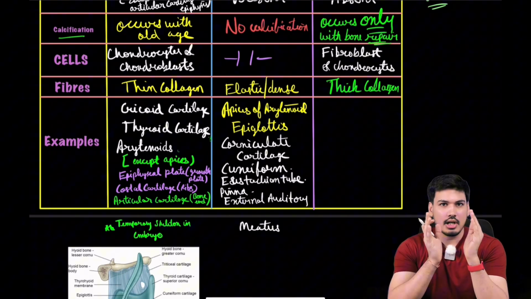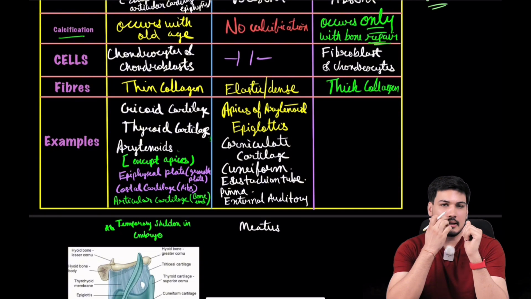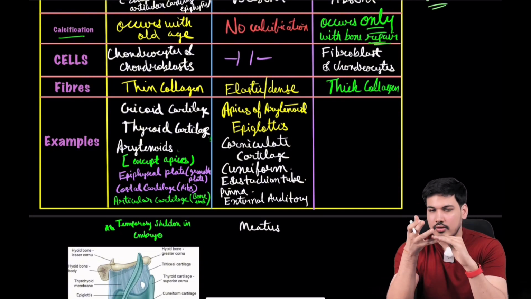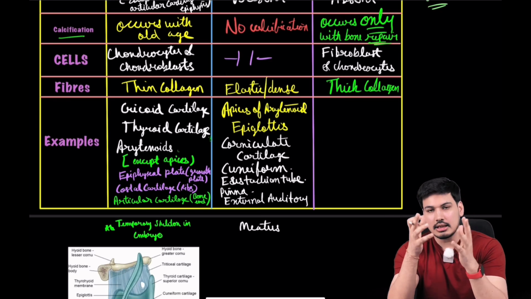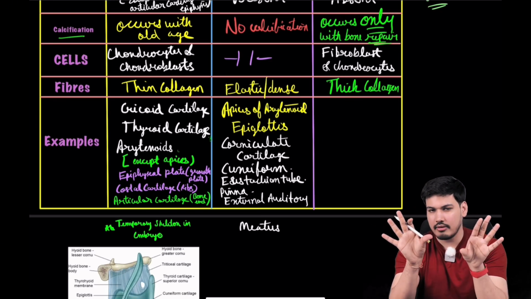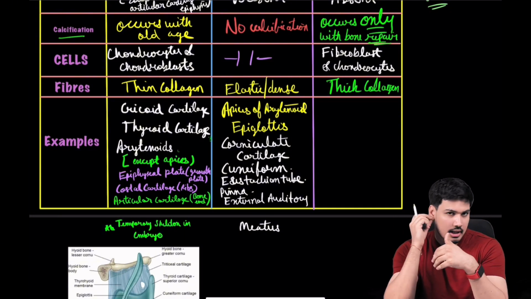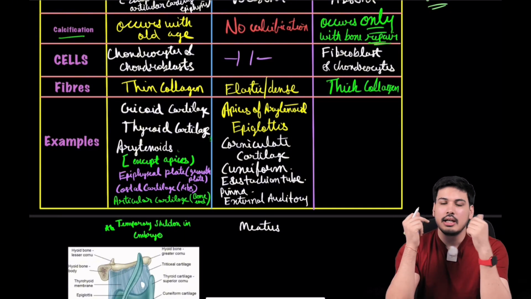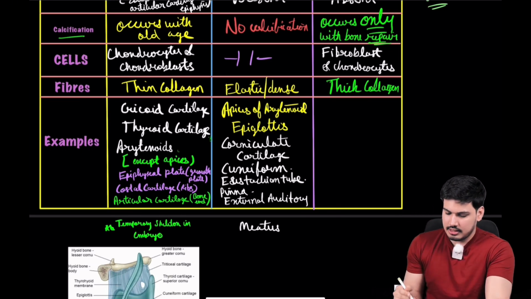So bigger cartilage that so far we have learned about the larynx are hyaline cartilage, but smaller cartilage, cuneiform cartilage, your corniculate cartilage, apices of arytenoids, these are your elastic cartilage when it comes to larynx. So far we have remembered it, but epiglottis is your elastic cartilage, pinna is elastic cartilage, eustachian tube is your elastic cartilage, and external auditory meatus is your elastic cartilage.